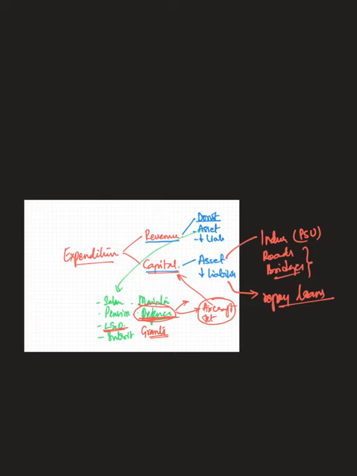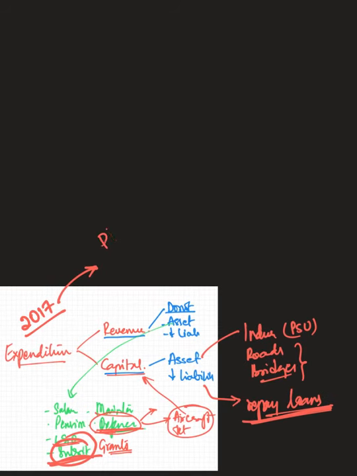One of the major revenue expenditures is on subsidies. Food subsidies and fertilizer subsidies, etc. constitute the largest expenditure as far as revenue expenditure is concerned. But otherwise, the largest expenditure is repayment of loans, as we have seen in the graph previously. Now, this is how expenditure has been classified since the year 2017. Before 2017, expenditures were classified on the basis of planned and non-planned expenditure.